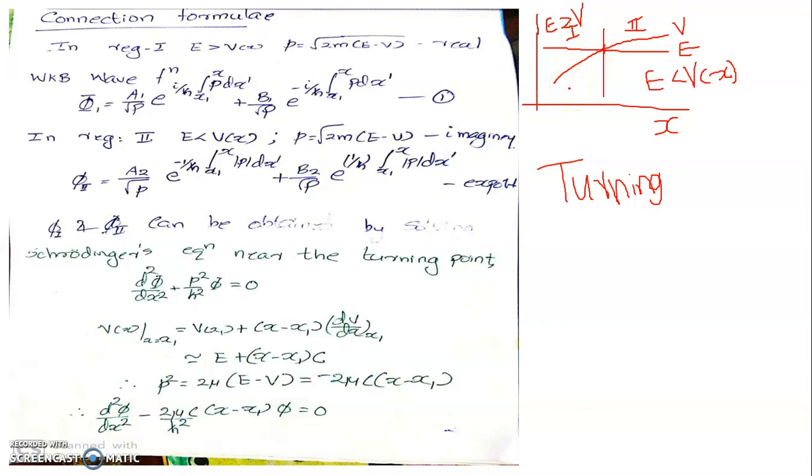If the total energy exceeds the potential energy, then the momentum P, as we have seen earlier, is P equal to square root of 2m into E minus V. In region 1, E minus V is positive, so the momentum will be real. Whereas in region 2, E minus V will be negative since E is less than V, so the momentum will be imaginary. And you cannot generally have a particle occupying this region.